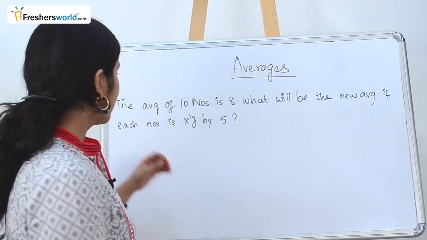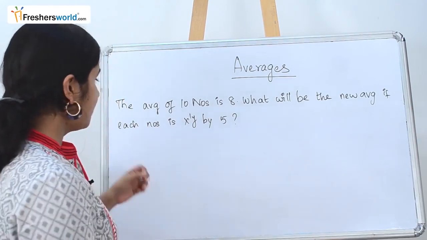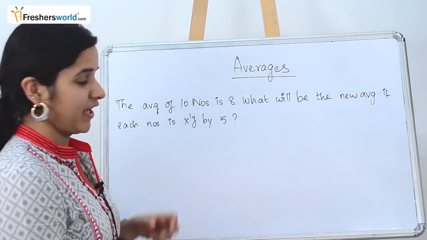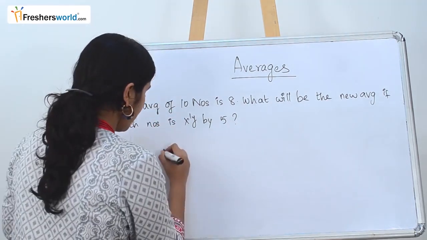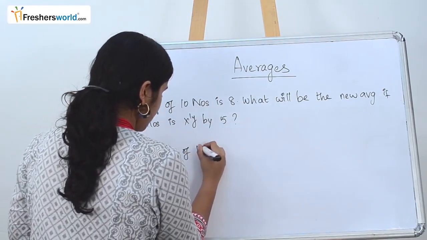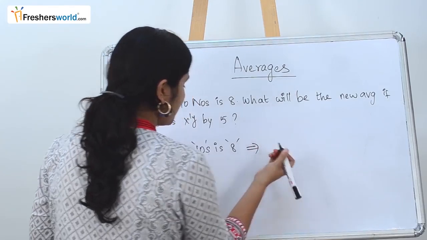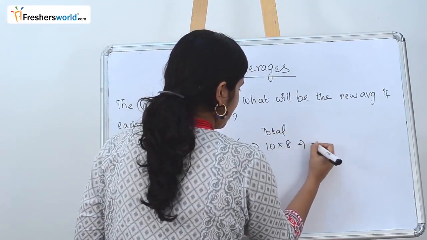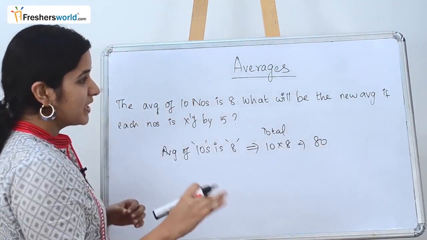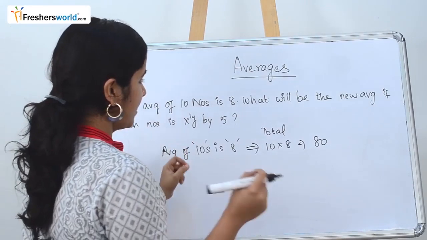The next question is, the average of 10 numbers is 8. What will be the new average if each number is multiplied by 5? Let's split the question as usual. The average of 10 numbers is 8, which means the total value is 10 into 8, which is nothing but 80.